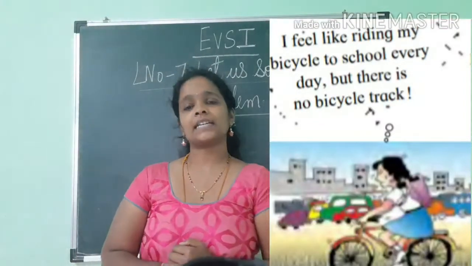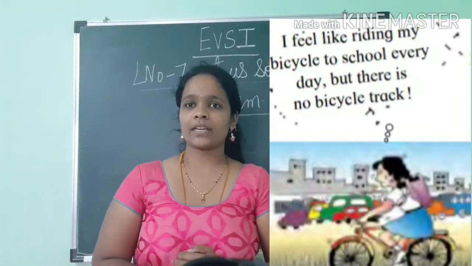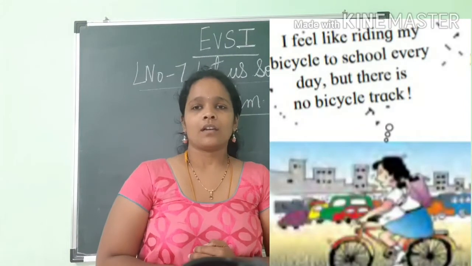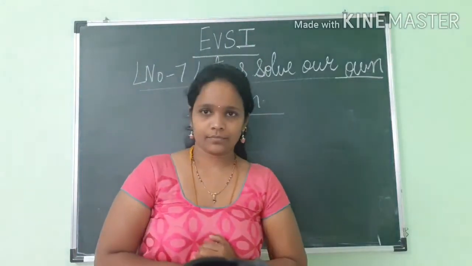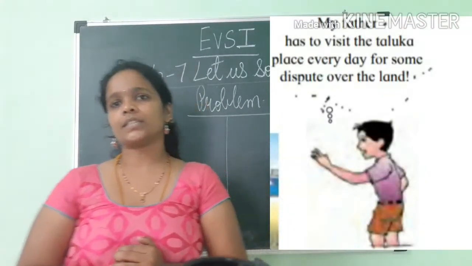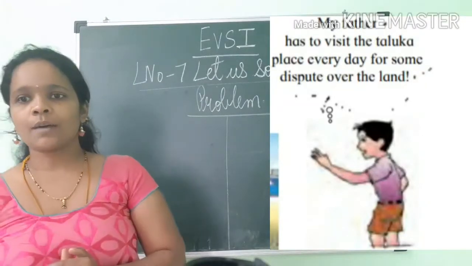Because the bicycle track is not there. So for this also she requires the support of the people, and then only she can solve that problem. Clear?